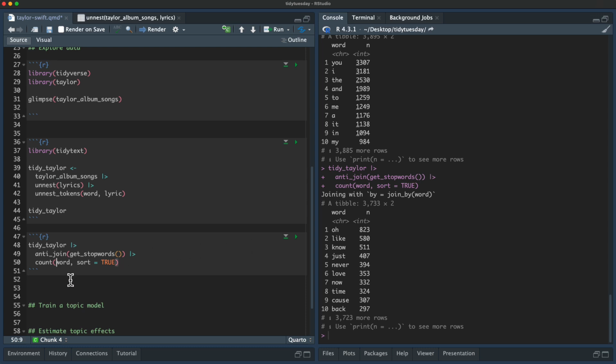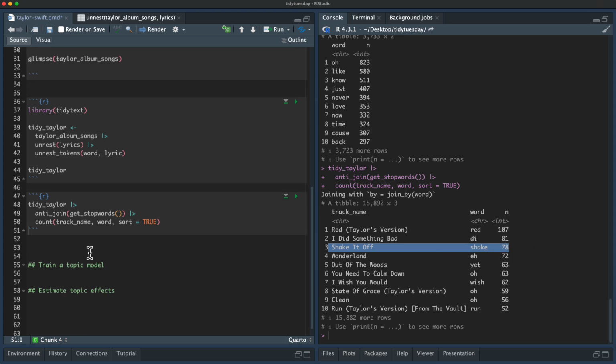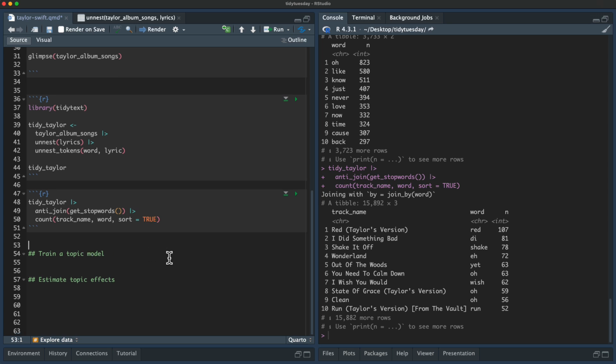We also could count the words by track, which is what we will do here in a little bit. So now we can see the word that is used the most in one song that is not a stop word is the word red in the song Red. Shake in the song Shake It Off is used a lot. So this is us getting this text into an analysis-ready format.